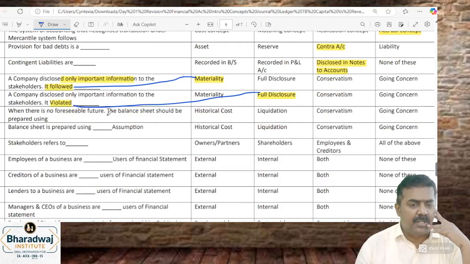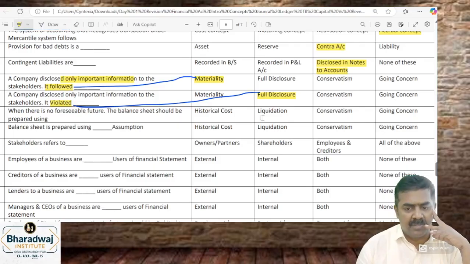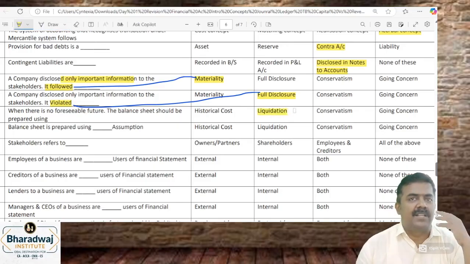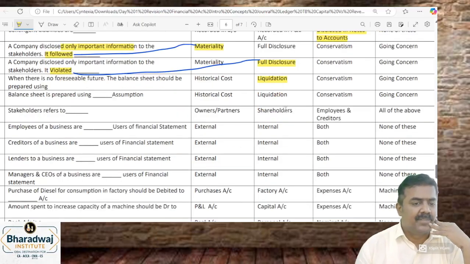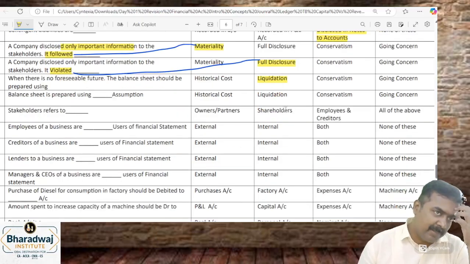If there is no foreseeable future, the balance sheet will be prepared using the cost approach, conservatism, going concern, no liquidation approach. No going concern, what is the meaning?